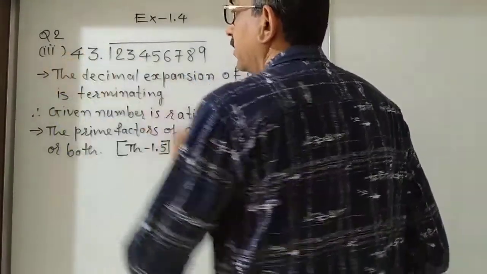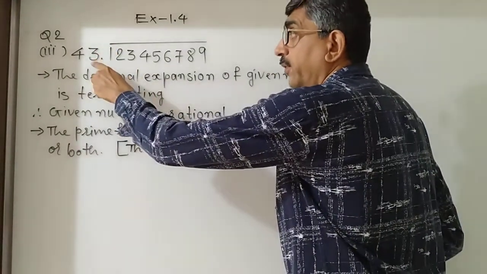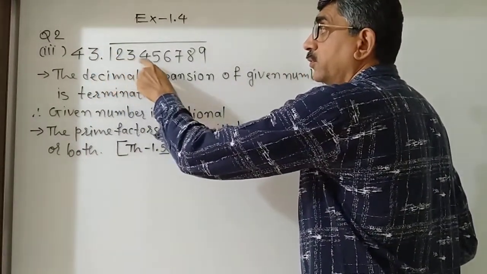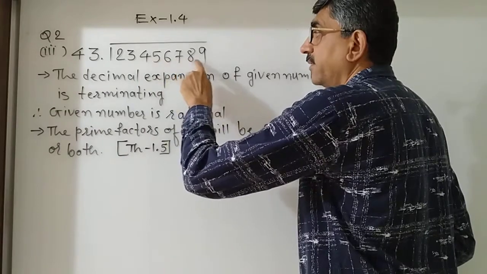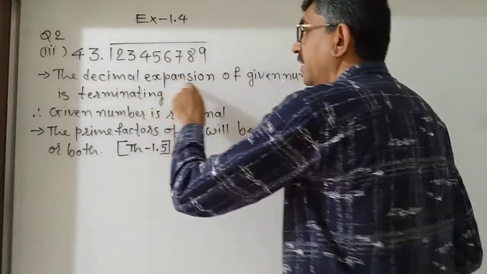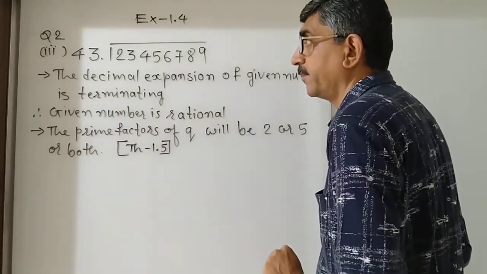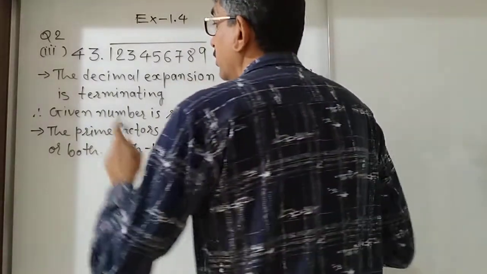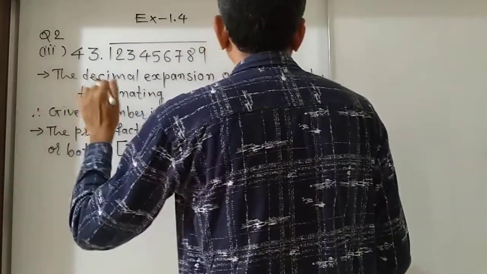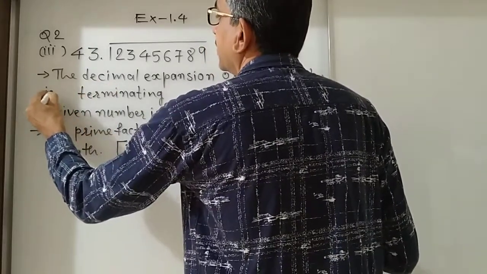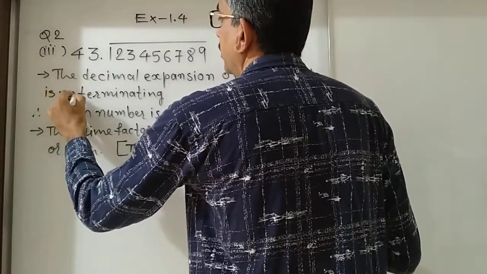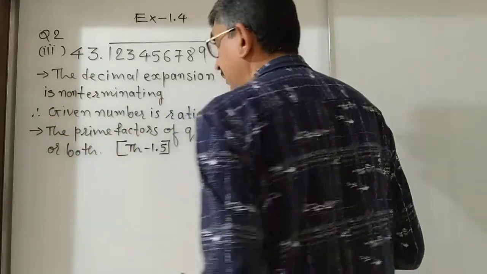Look here. In the third one, 43.123456789. The decimal expansion of the given number is terminating. But here what shall we write? Non-terminating.